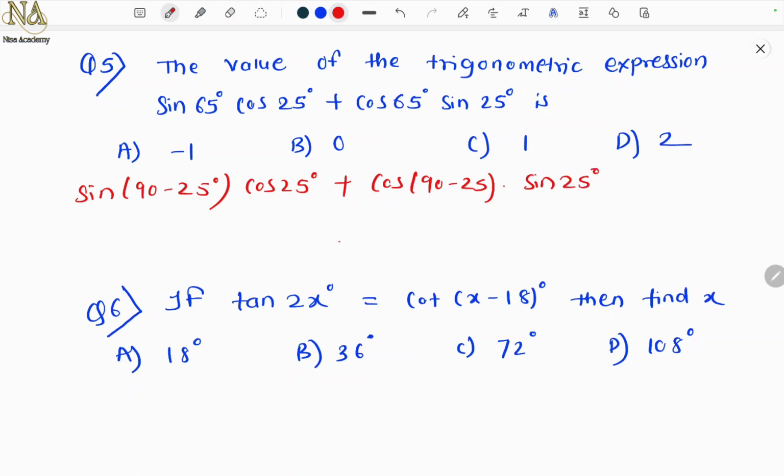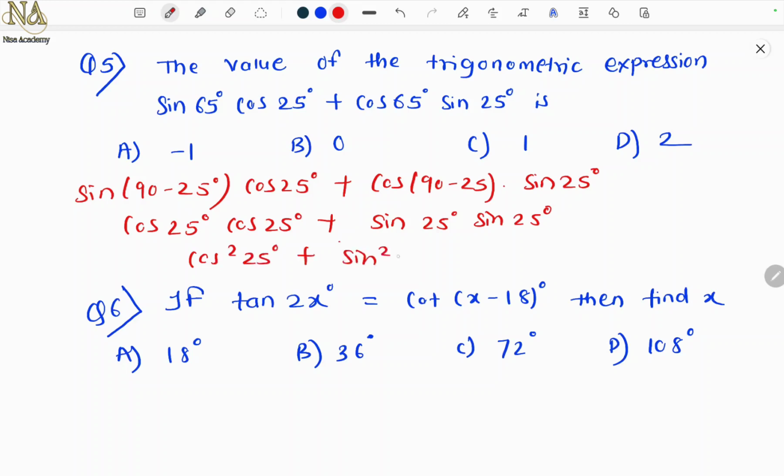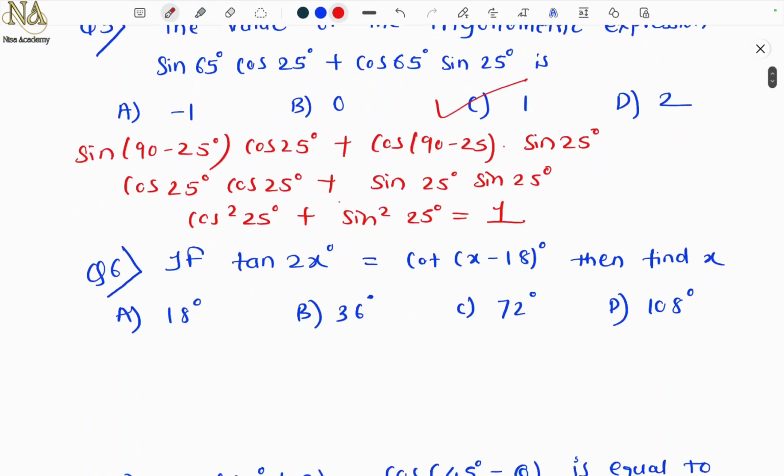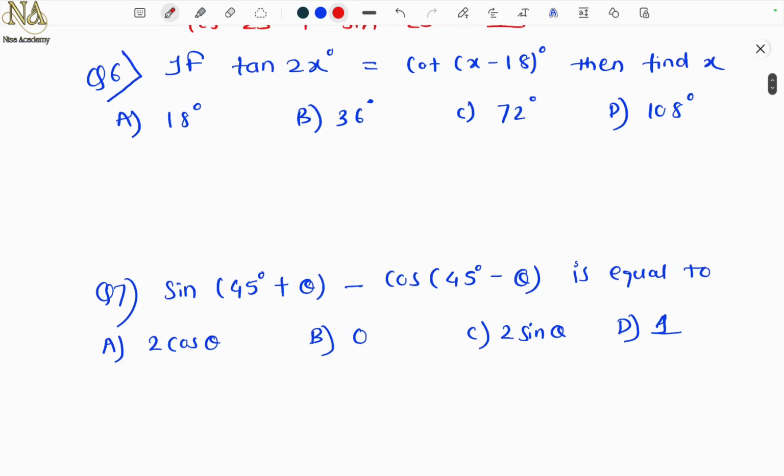Sine of 90 minus theta is what? Cos theta. And this is cos 25. Cos of 90 minus theta is sine theta. Again sine 25. So cos square 25 plus sine square 25 is equal to cos square theta plus sine square theta, which is 1. So the answer is option C, 1. Next problem. If tan 2x is equal to cot of x minus 18, then find x.